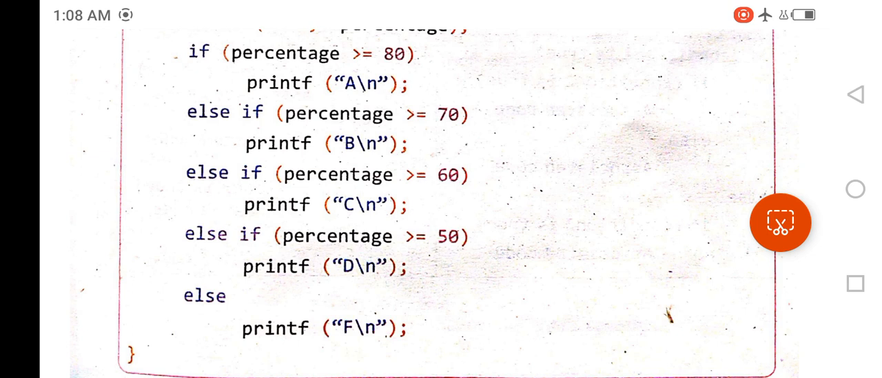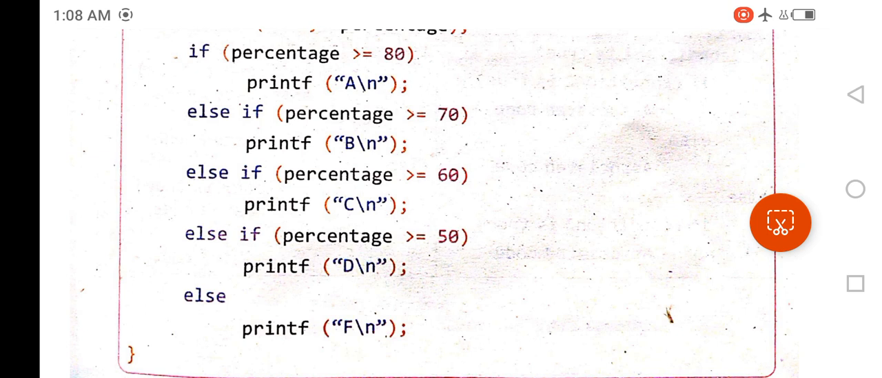If the condition is true, then the grade will be assigned to the student is A, and the rest of the statements will be ignored or skipped, and the program will go to an end. But if the condition is false, then the next condition after the keyword else if is checked. So the next condition is percentage greater than equal to 70. If this condition is true, then we will print the grade B on the screen.